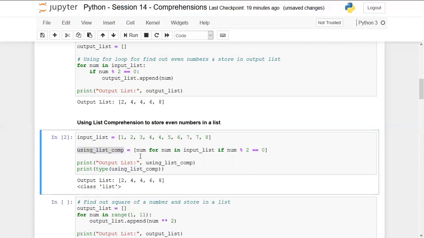So what we can see using this expression, or basically a comprehension using the square brackets, we are able to create a new list using an existing list based on some for loop and if condition. So this is the basic program that we can write using the comprehensions. So any questions on this till now?